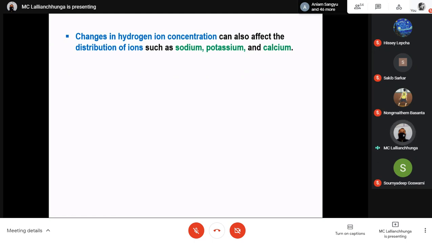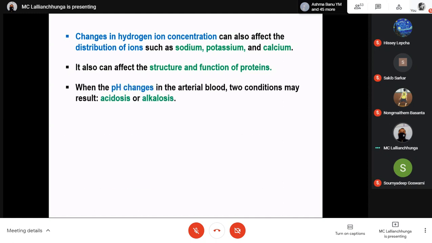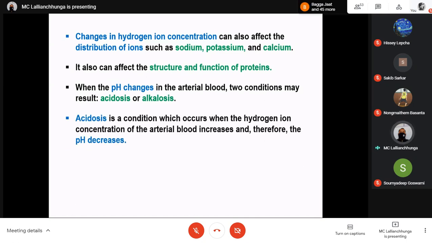In different compartments, it also can affect the structure and function of proteins. So changing the hydrogen ion concentration can change the structure and function of the protein. Some proteins will be affected, their function will be affected, so it will hamper many metabolic pathways. When the pH changes in the arterial blood, two conditions may result: acidosis or alkalosis, that we have already discussed.